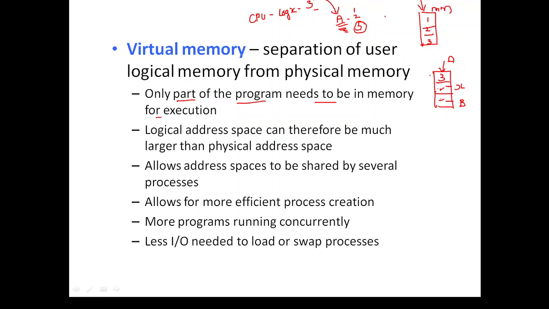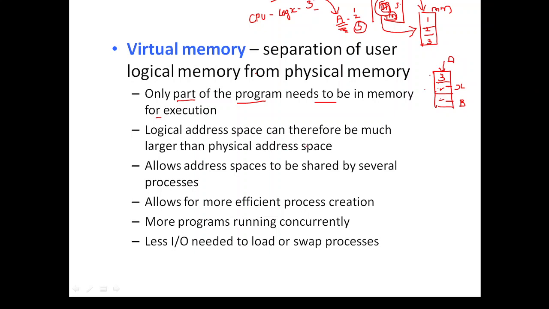So by seeing that, only part of a program needs to be in the main memory, not the whole program. Suppose a program consists of addition, subtraction and multiplication modules. If the CPU wants the addition, we load only the addition module onto the main memory, but not the subtraction and the multiplication. So this is what I meant to say. So logical address space can therefore be much larger than the physical address space.